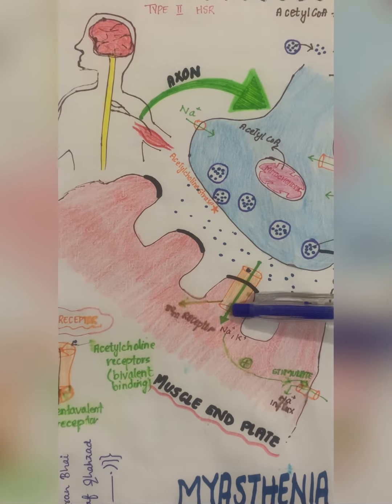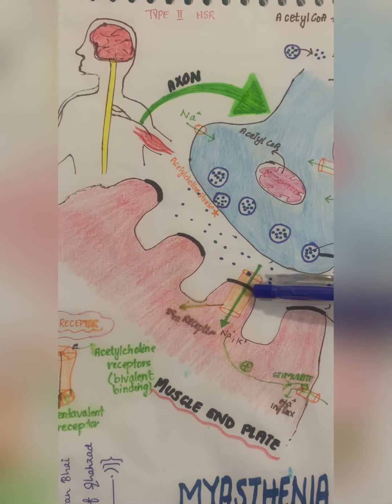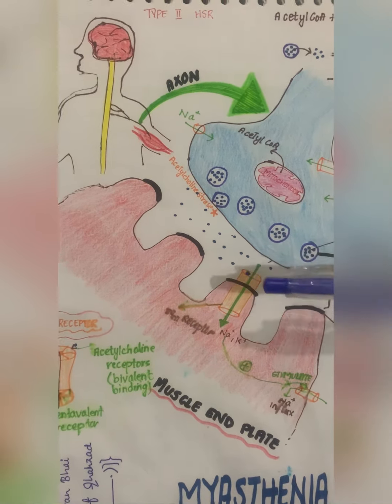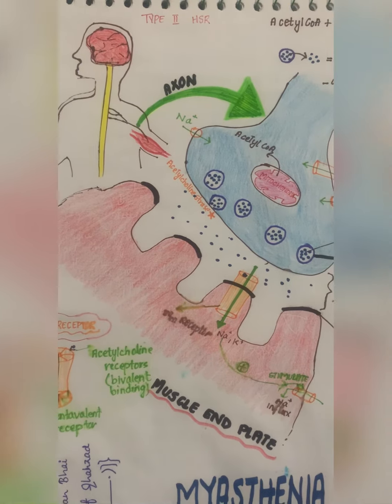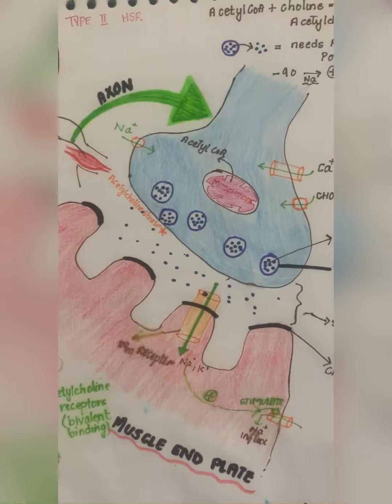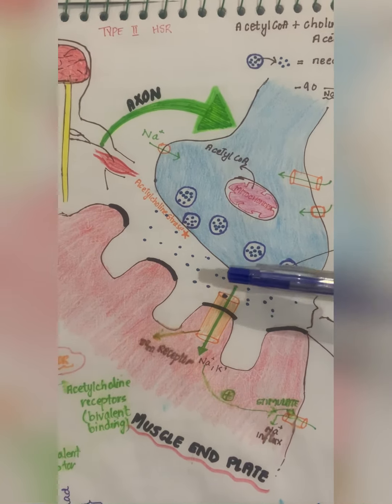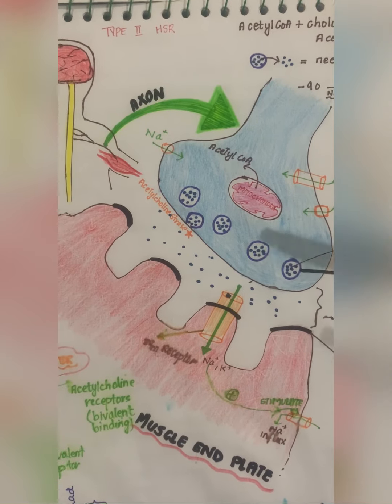If there are no receptors, no binding of acetylcholine with the neuromuscular receptor, there will be no neuromuscular transmission. The result will be no muscle contraction, and the patient will present with easy fatigability.